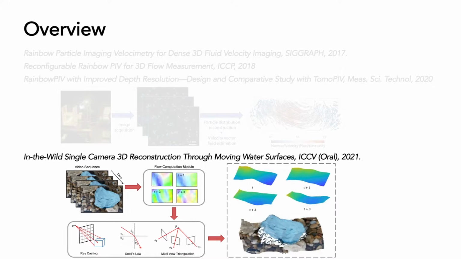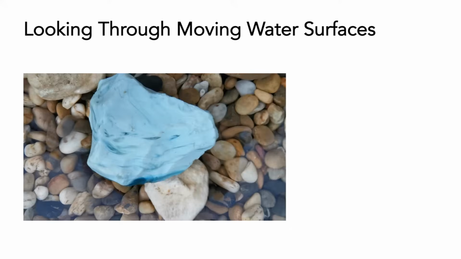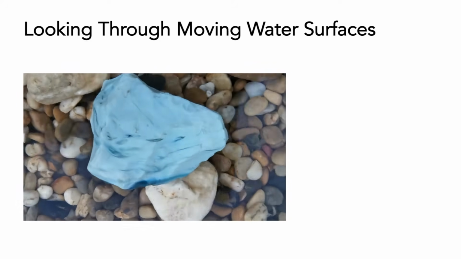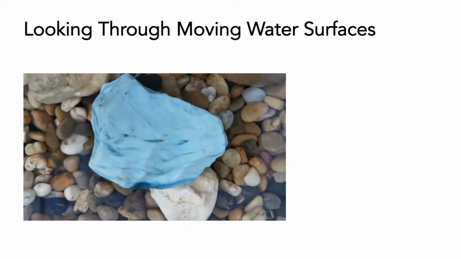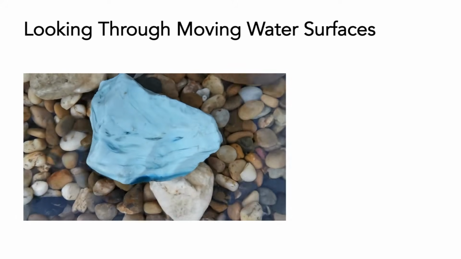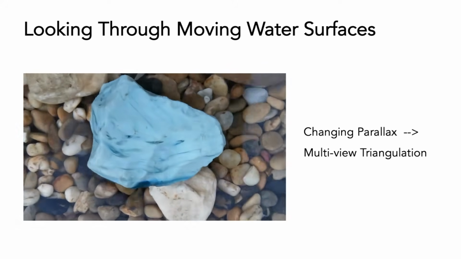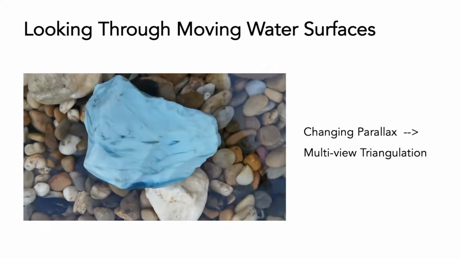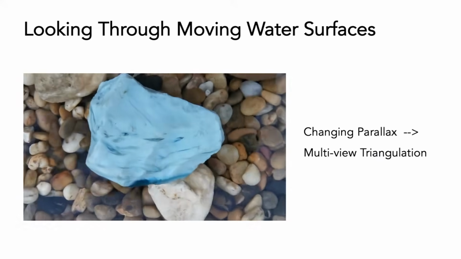In the second project, I proposed the first single-camera solution for underwater geometry reconstruction in the wild. This is a video captured by a camera placed above the water surface. Our main observation is that the distortions from the moving water surface provide a changing parallax for each point on the underwater surface. This information can be utilized to triangulate the underwater geometry.